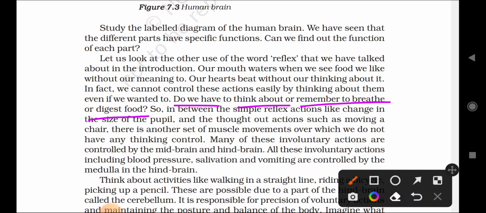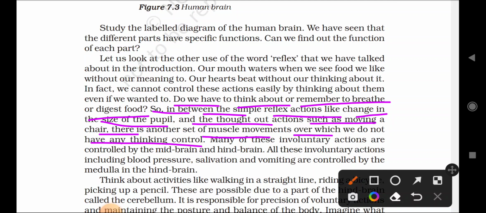So in between simple reflex actions like change in the size of the pupil and thought-out actions such as moving a chair, there is another set of muscle movements over which we do not have any thinking control. The size of the pupil we are not controlling; some actions we control and some we do not. Moving chairs, clapping, writing, walking, and running are the examples of what?